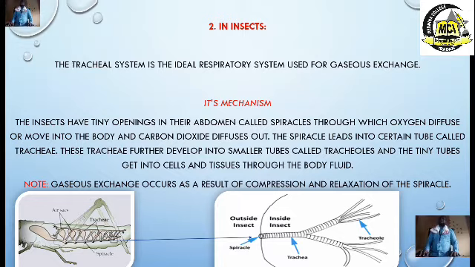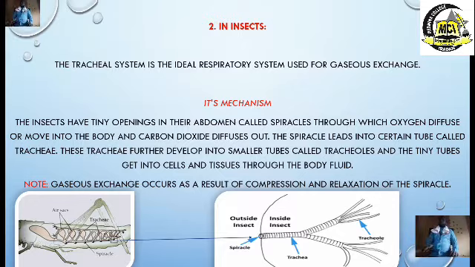Now, what is the organ used for exchange of gases? This organ is called the tracheal system. We need to explain its mechanism. How does the tracheal system help in the exchange of gases? The insects have tiny openings on the body, which you can see from the picture, called a spiracle.